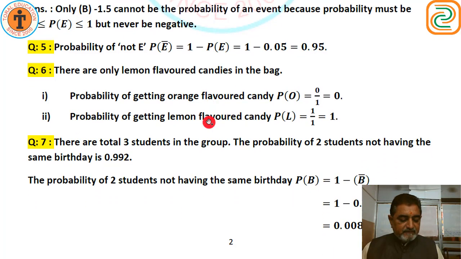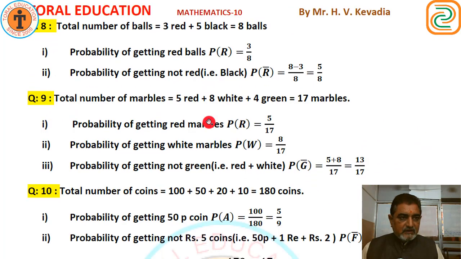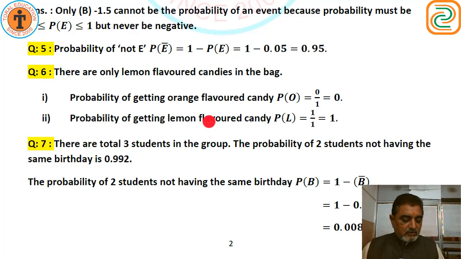Question number 7. It is given that in a group of 3 students, the probability of 2 students not having the same birthday is 0.992. What is the probability that the 2 students have the same birthday? Look, there are a total of 3 students in the group. The probability of 2 students not having the same birthday is 0.992.